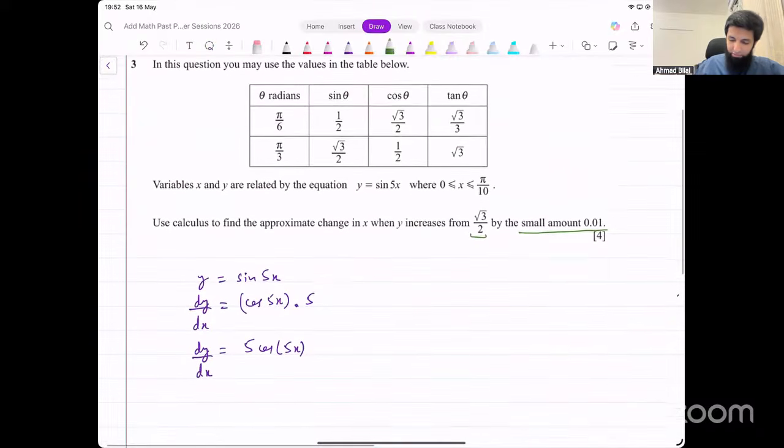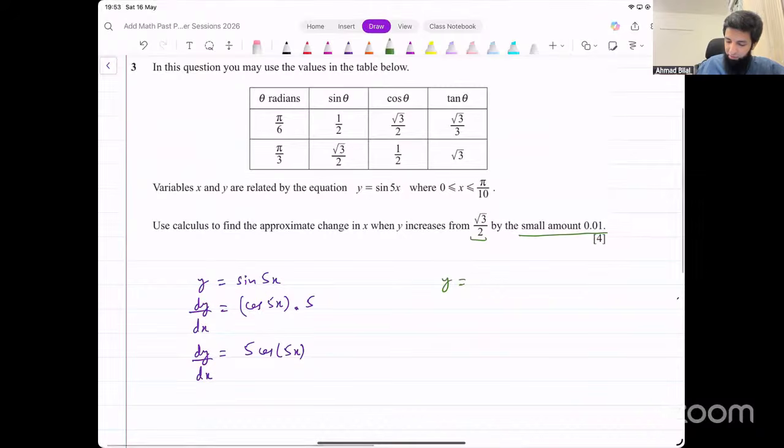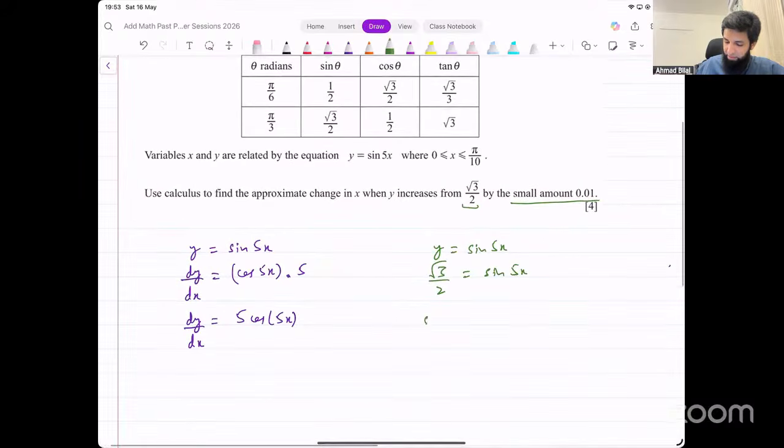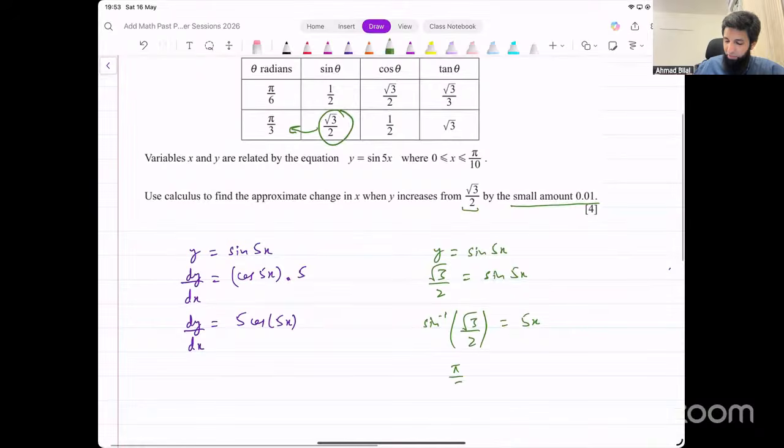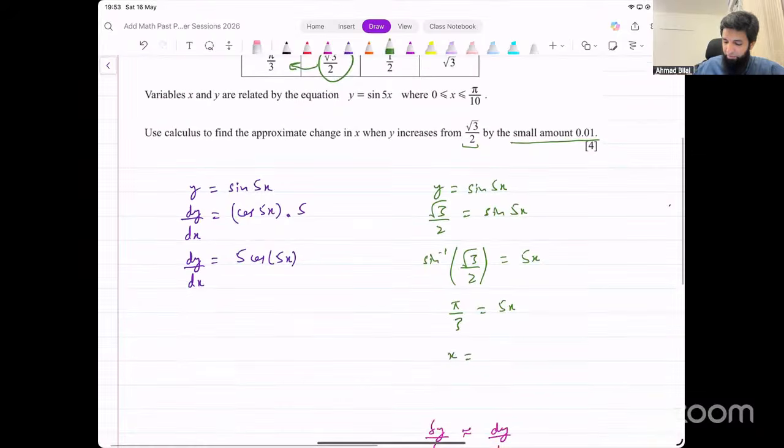Now, what's the x value? The function was y equals sine 5x. Input that y value, under root 3 over 2, equals sine 5x. Sine inverse of under root 3 over 2. This is why they gave you that table above, so you can use values from that table. When is sine under root 3 over 2? At what value of theta? Sine is under root 3 over 2 at theta equal to pi over 3. So this becomes pi over 3 equal to 5x, and the value for x that we get from this is pi over 15.